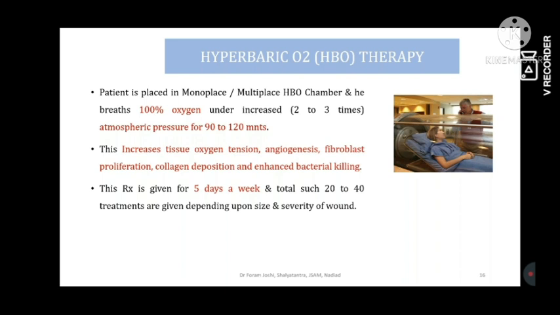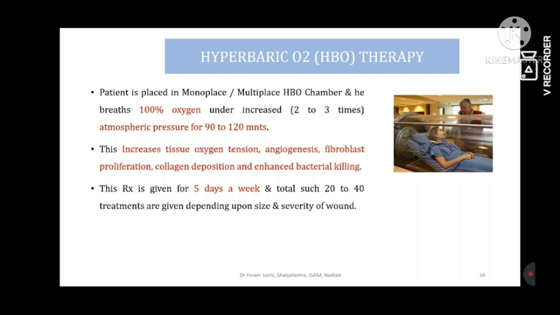How? By breathing pure oxygen at the highest concentration, it goes into the lungs and through the circulation. Once the concentration is increased, the pressure of oxygen is increased, and then the tissue perfusion is increased. This leads to angiogenesis, fibroblast proliferation, collagen deposition, and also enhances bacterial killing, that is the bactericidal role. This way it improves wound healing.